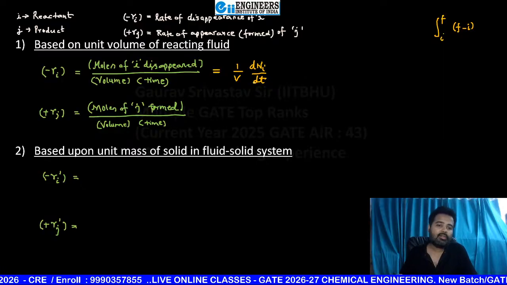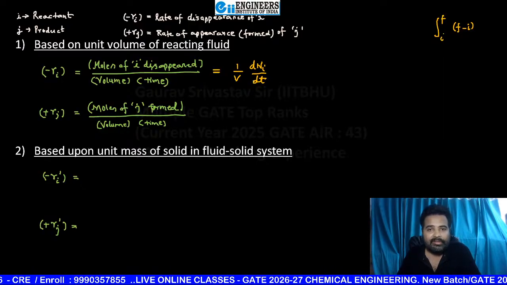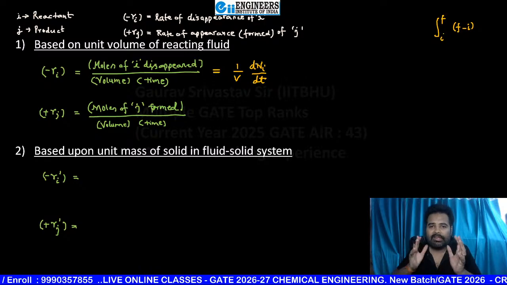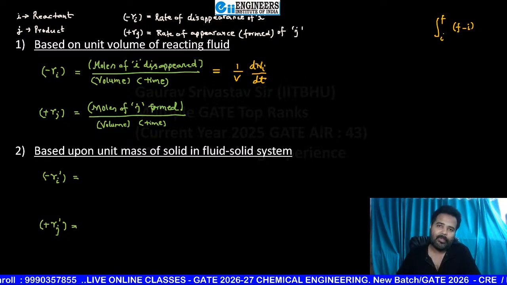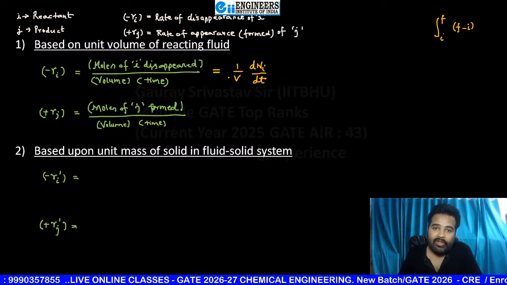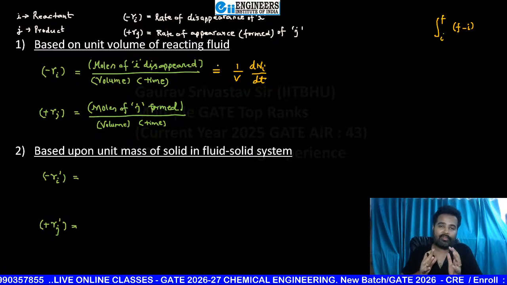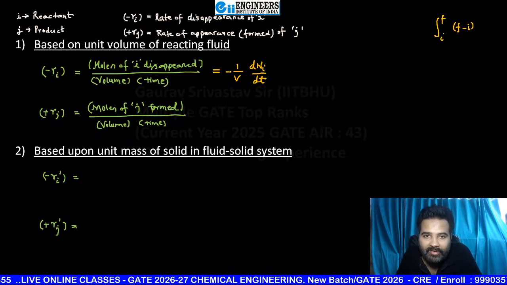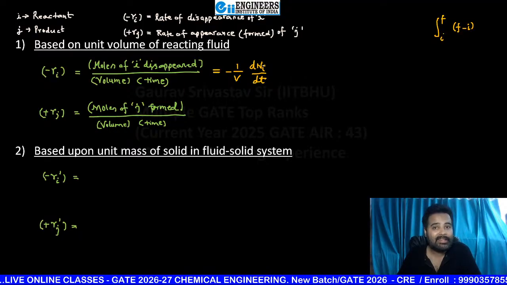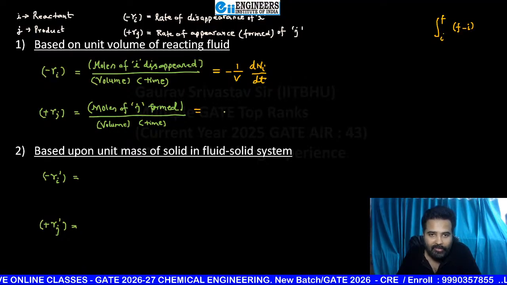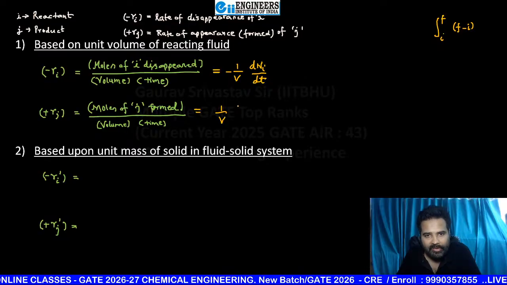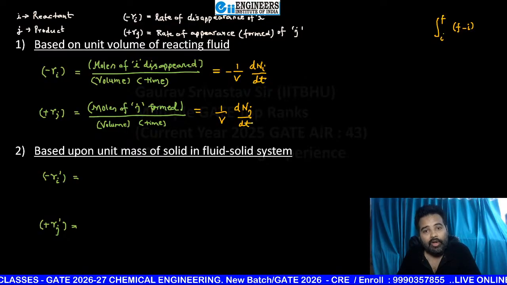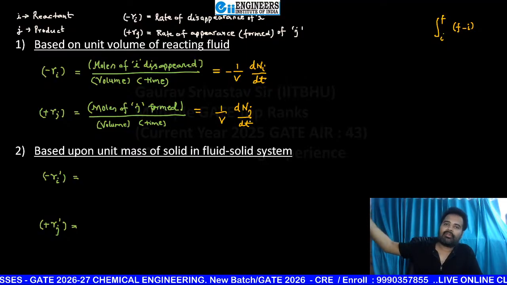No doubts at all. So clearly it is, yeah beta, clearly it is dNi, the sign will be negative after solving. So that's why I told you the value of rate of reaction is a positive quantity. So here you have to put a minus sign because this dNi is negative. But when you are going to write the same thing for this J, then J is a product. If initially the product is 0, then after some time definitely it is positive.